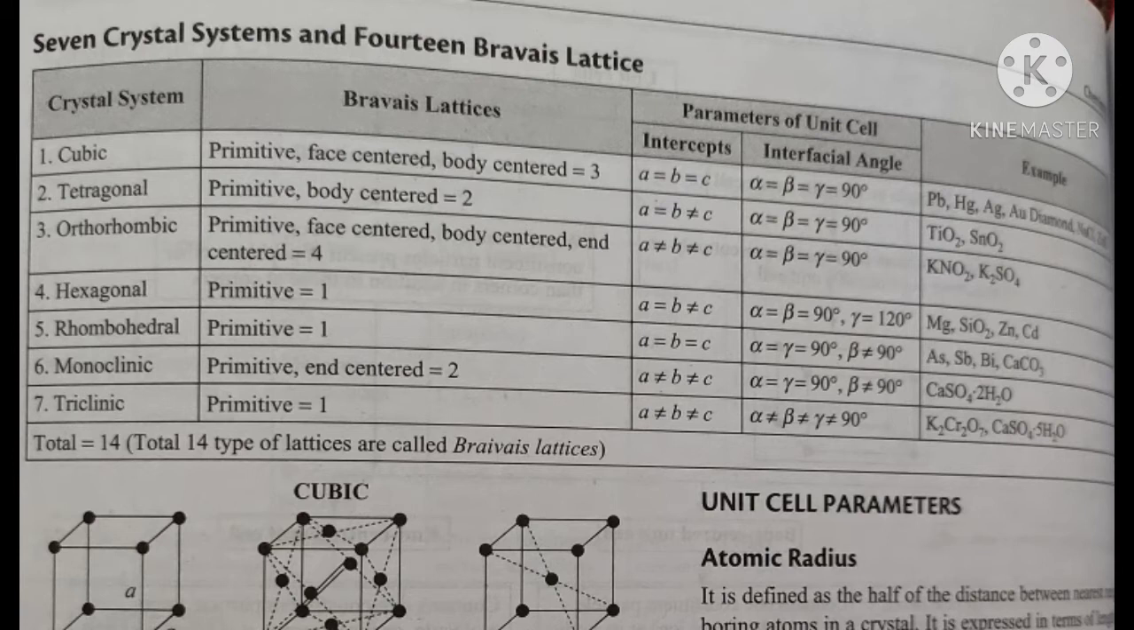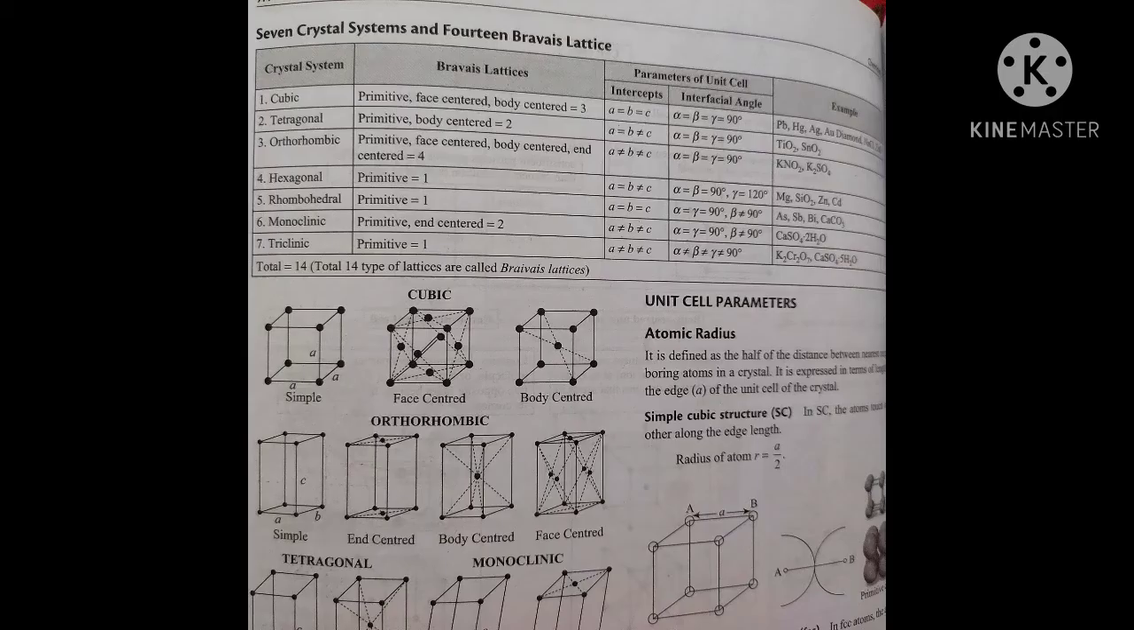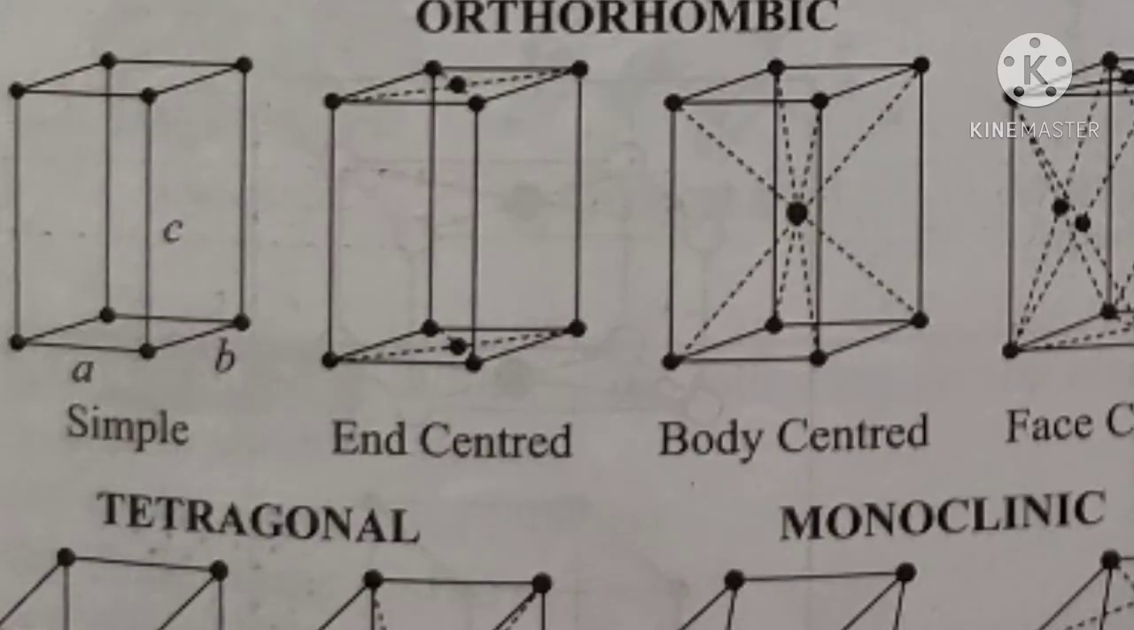And the third one, orthorhombic crystal system. In the 7 crystal systems, it is the third crystal system, orthorhombic. The Bravais lattices are primitive, face-centered, body-centered, and end-centered. These are 4 Bravais lattices in the orthorhombic crystal system.